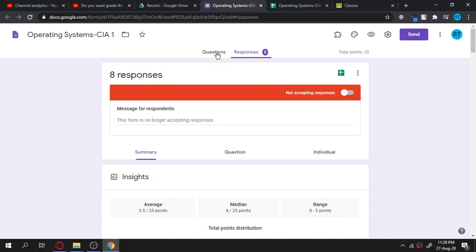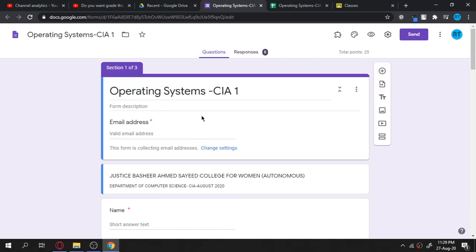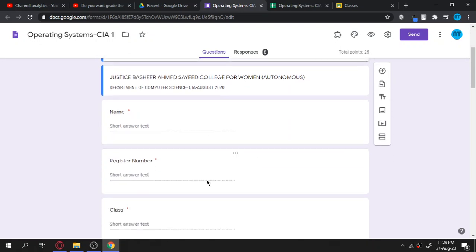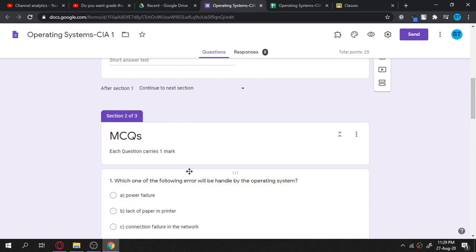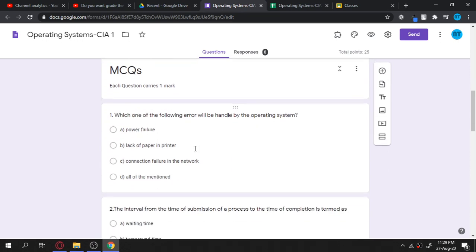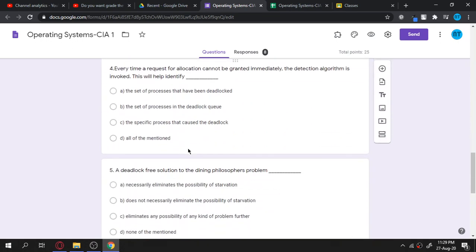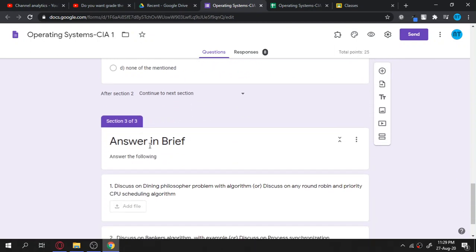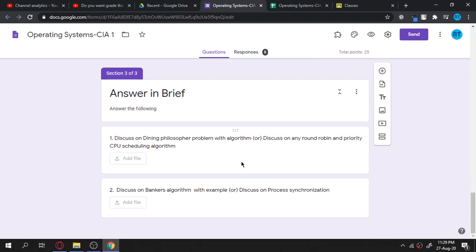Okay, so this is the question paper I have given to the students. Here there is student information: name, register number, and the class, and then we have the MCQs. There are 5 MCQs, 1, 2, 3, 4 and 5, and after the MCQs are over, I have started the second section, which is answer in brief. Here the students have to answer 2 questions, which are the big question type. The total is 25 marks: 5 questions for MCQs and 2 ten-mark questions are given as a test.